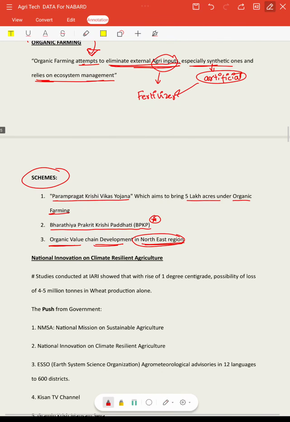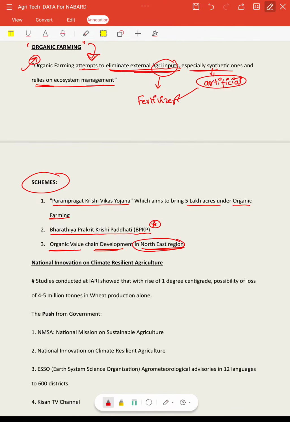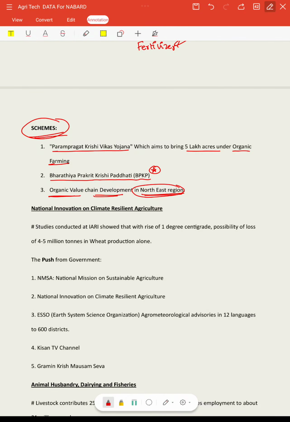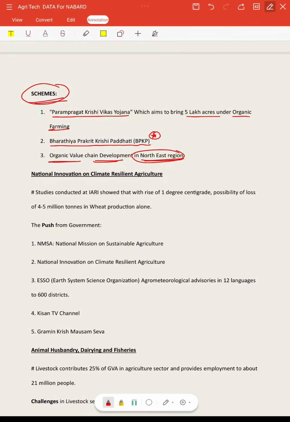So this is the definition of organic farming, and these are the schemes launched by the Government of India to promote organic farming. If you know any other schemes related to what we are discussing, please let me know in the comment box so that I can add them in this document before sharing.